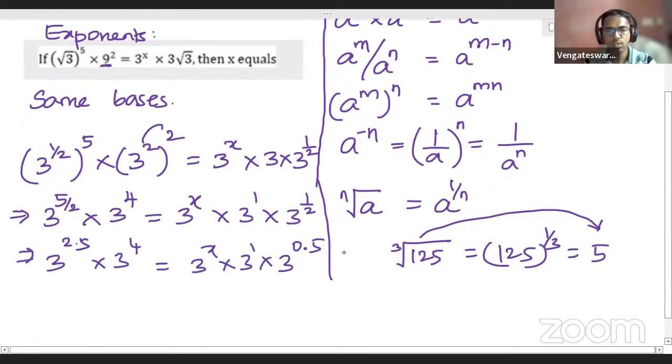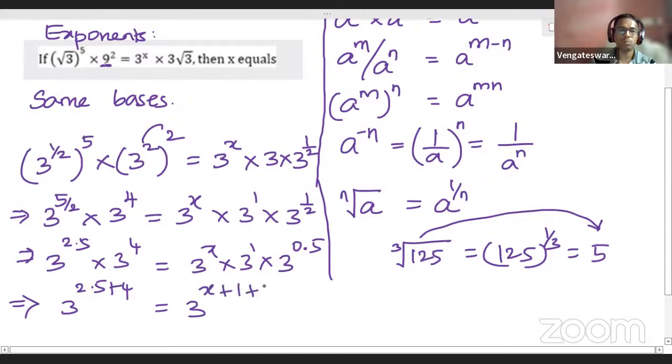Got it? Now we are going to use the first axiom: 3 power m into 3 power n. When you have the same base multiplied, what do we do with the powers? We add the powers. So if you add, you will get 2.5 plus 4. And on the right hand side the same thing happens. Same base, different powers multiplied, so you add the powers: x plus 1 plus 0.5.